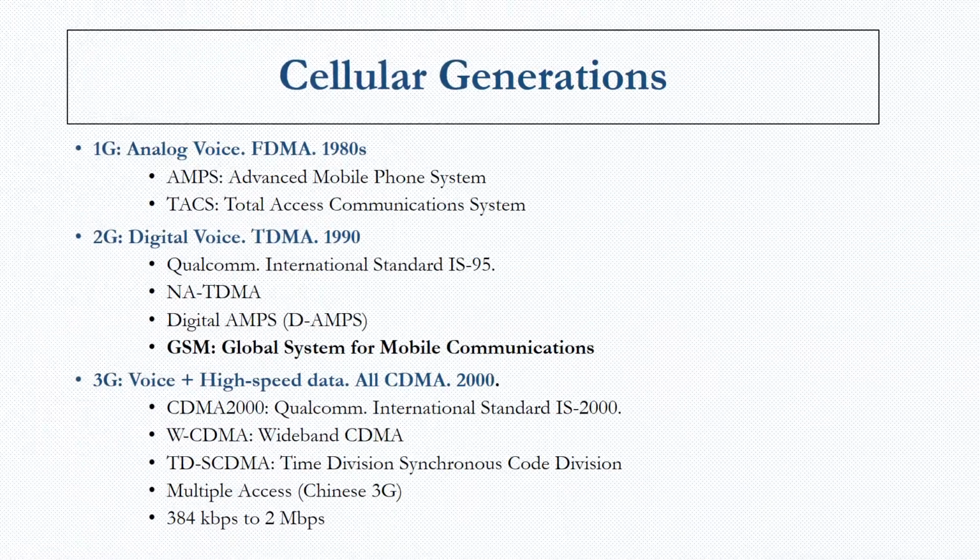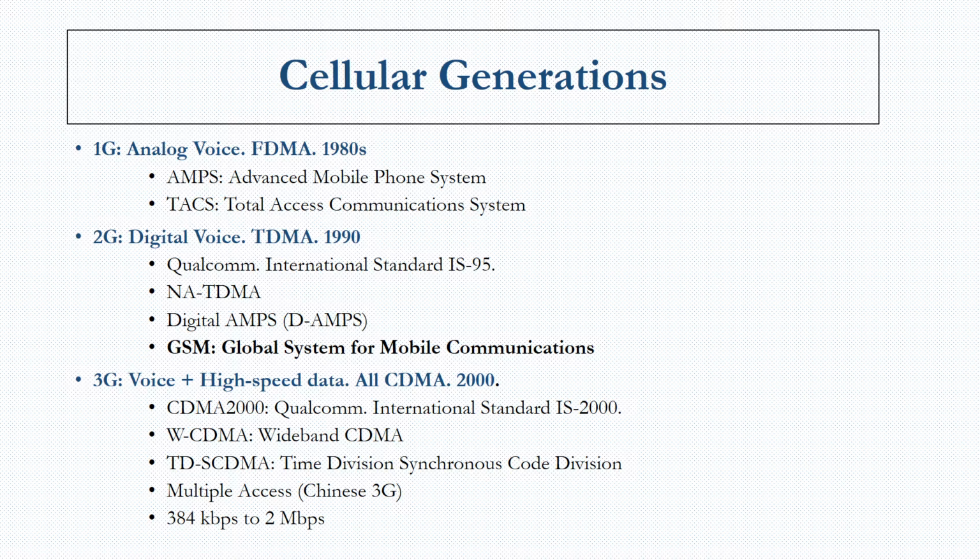We start looking at GSM. Let's take a look at the cellular generations. The first generation systems in the 1980s mainly used frequency division multiple access or FDMA for analog voice. The different systems were AMPS, called Advanced Mobile Phone System, and Total Access Communication System, called TACS. These two were the first generation systems.